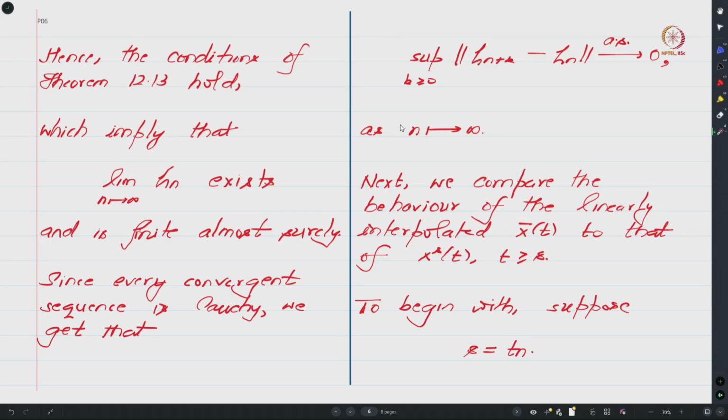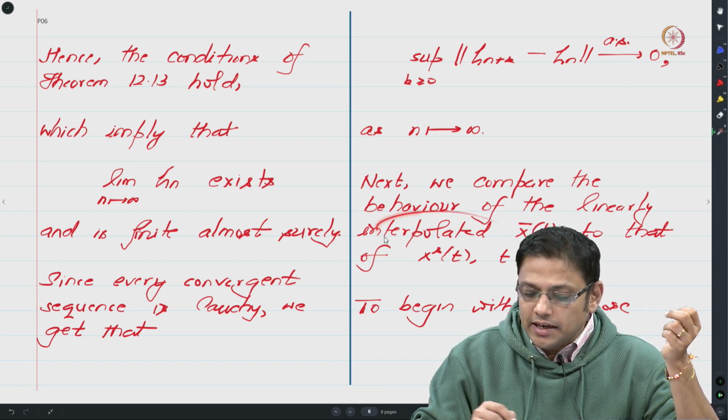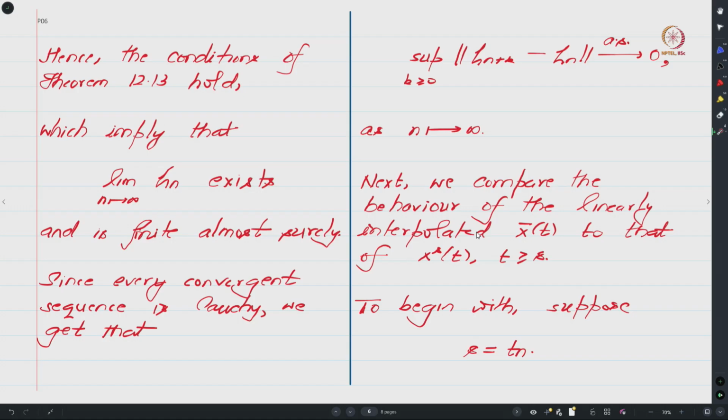So the goal now is to use this fact and to compare the behavior of the linearly interpolated trajectory x bar t to xs of t. Recall what is xs of t: it is the solution of your limiting ODE which at time s passes through x bar of s, right, which means at time s x bar of t and xs of t start at the same place.